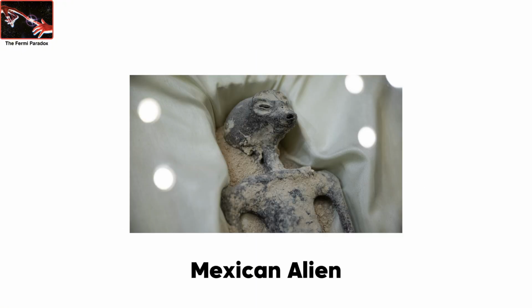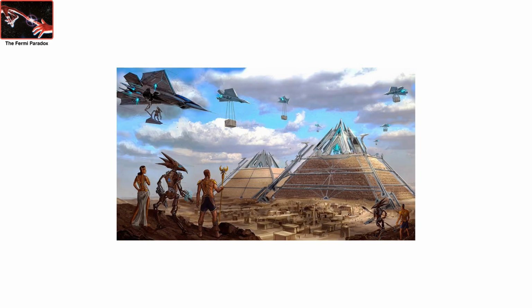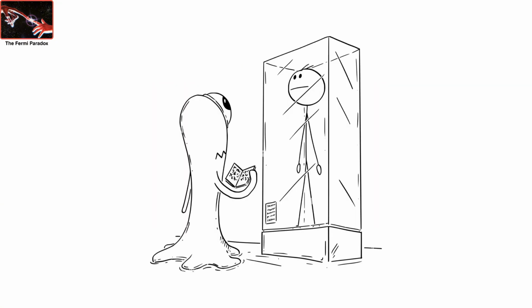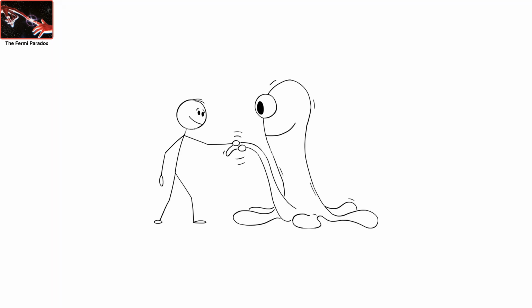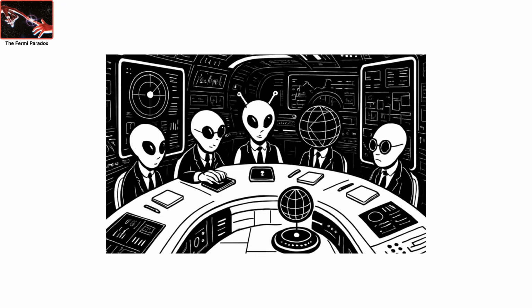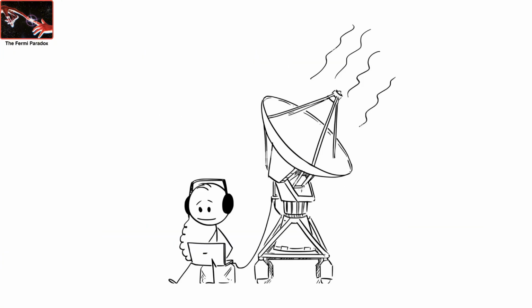UFOs or unexplained phenomena could be evidence, though no solid proof exists, or civilizations may have visited Earth millions of years ago, long before humans. They're too far or too different. The distances between stars are vast. Communication or travel might be impractical, or they may use technology or communication methods we don't understand or can't detect.